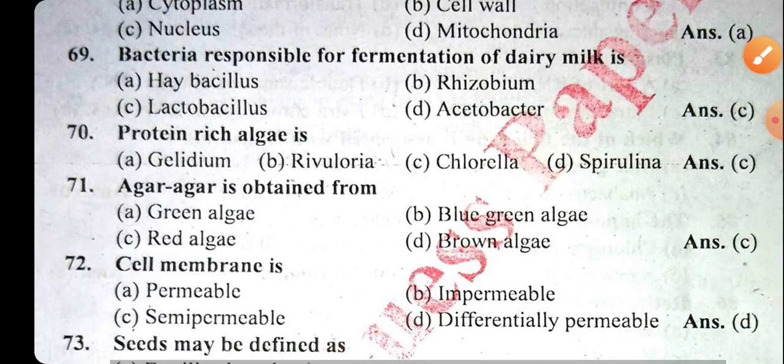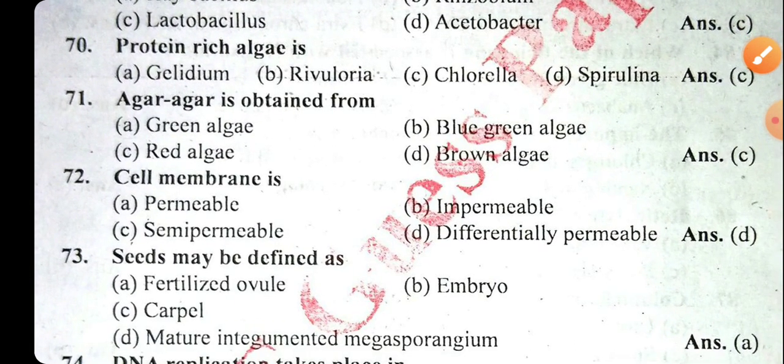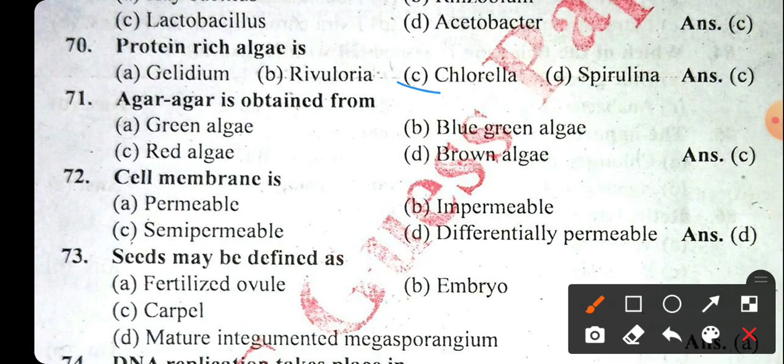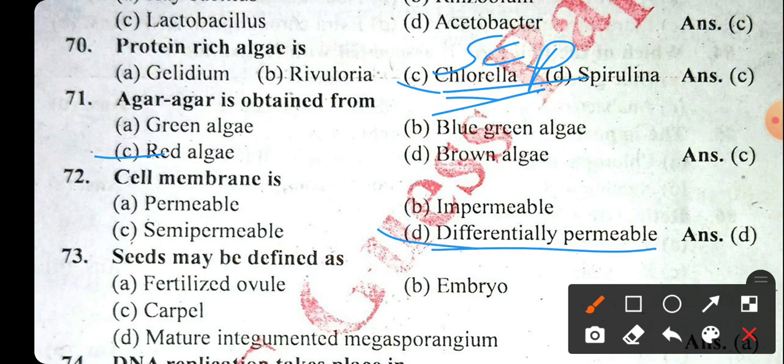Okay. Protein rich algae is chlorella, that we call SCP, single cell protein, that is chlorella, an alga. Agar agar is obtained from red algae. Cell membrane is a differentially permeable membrane.